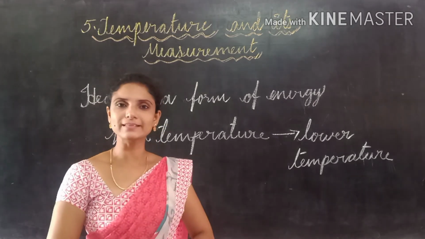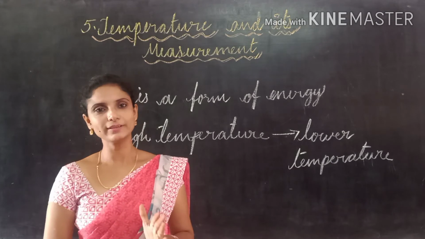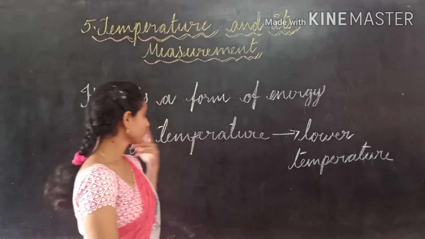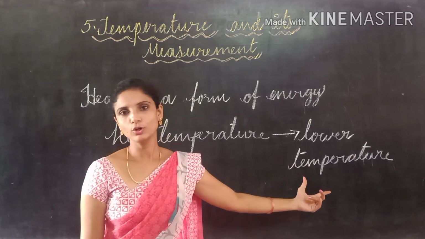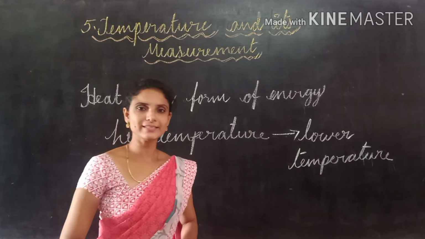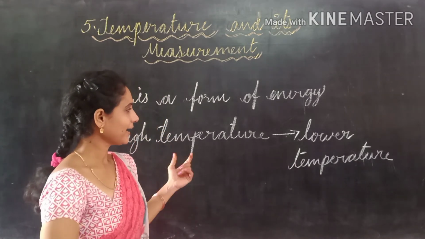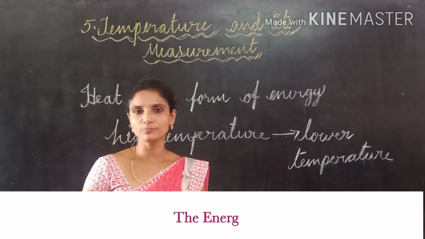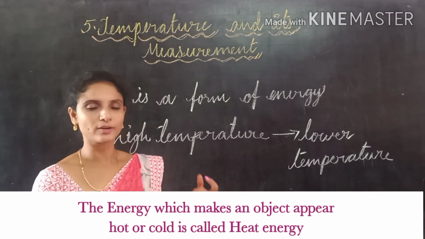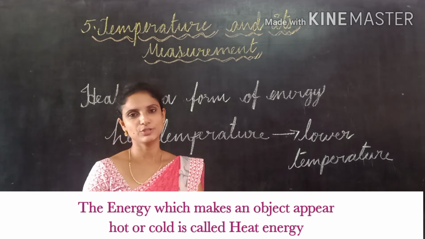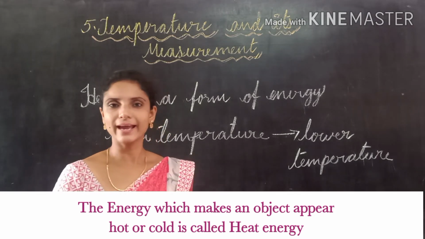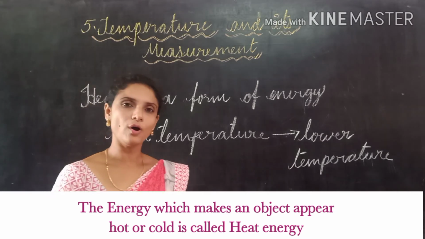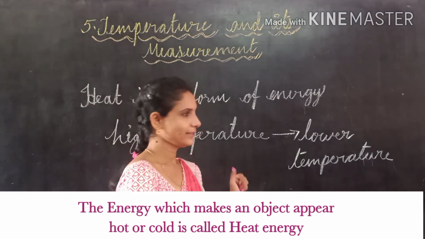So if you observe these examples, the heat energy transfers from an object of a higher temperature to an object of a lower temperature. So what is heat now? The energy which makes an object appear hot or cold is called heat energy.